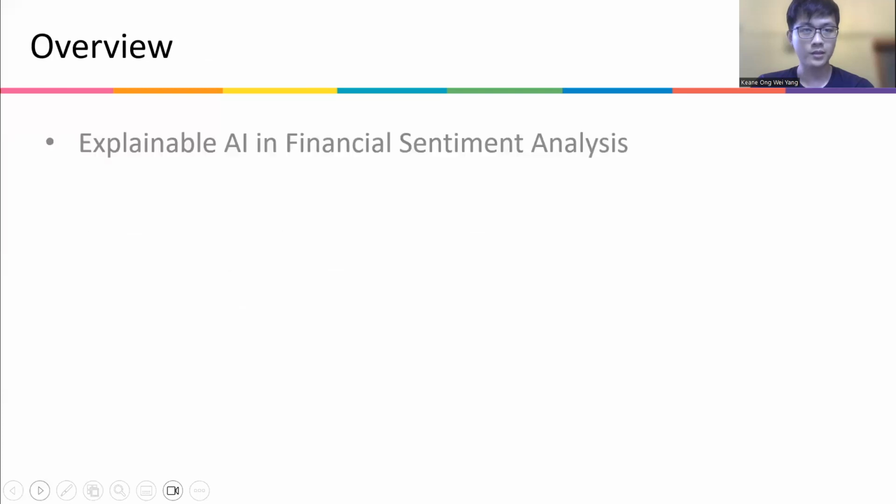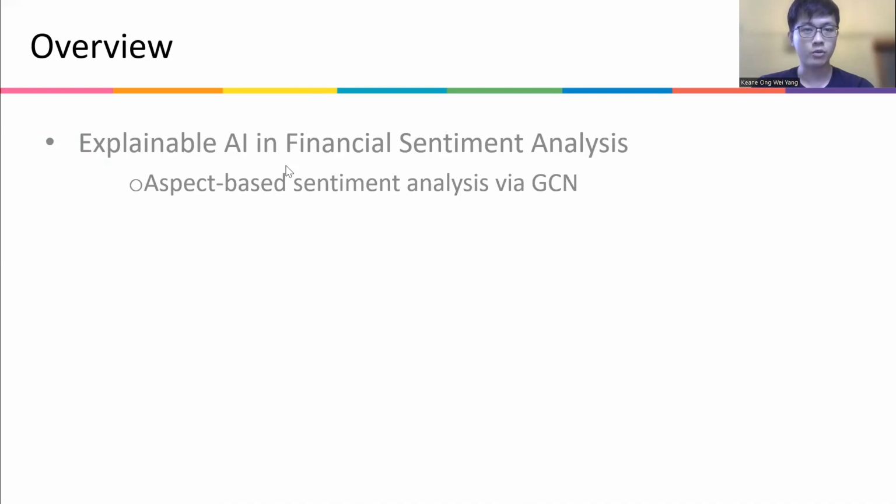So this is basically a framework for us to use explainable AI in financial sentiment analysis. Essentially, what we first do is we will get a list of financial aspects, and we will run aspect-based sentiment analysis via graph convolutional network. Thereafter,